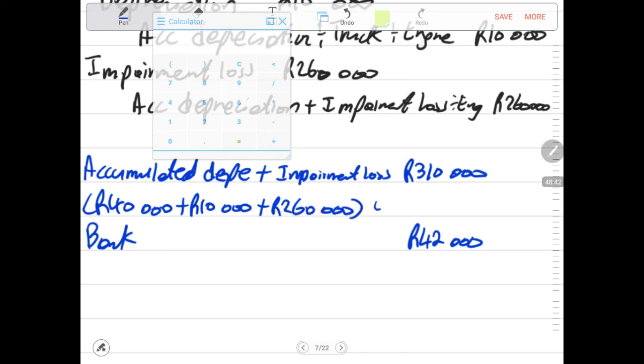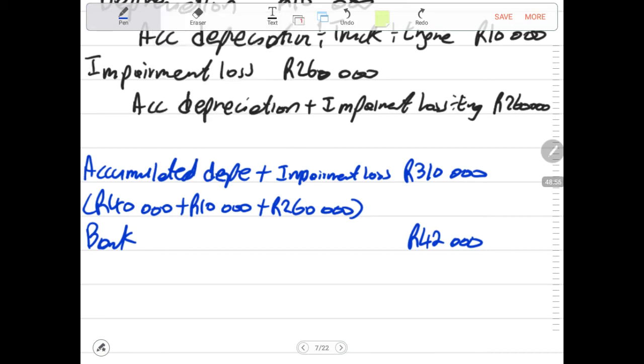These three amounts will definitely give us the 310,000. That is 310,000. But easy: cost minus the cash received, or the sale amount of the damaged asset.